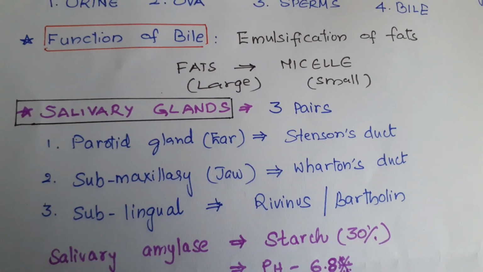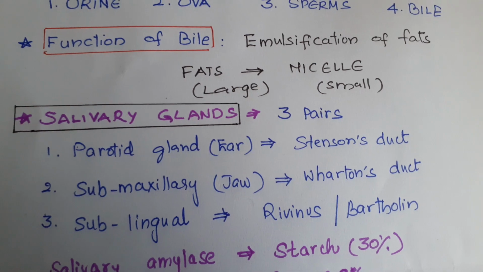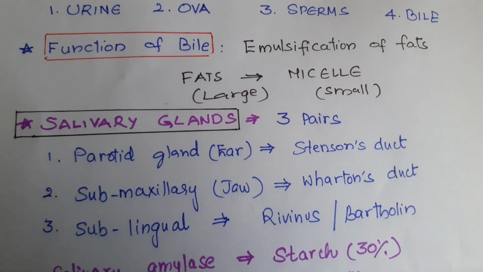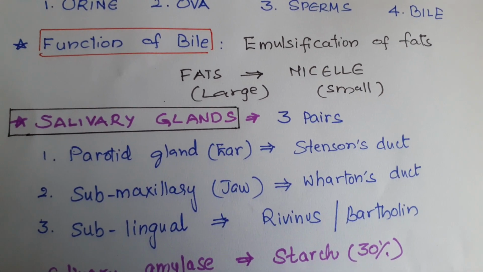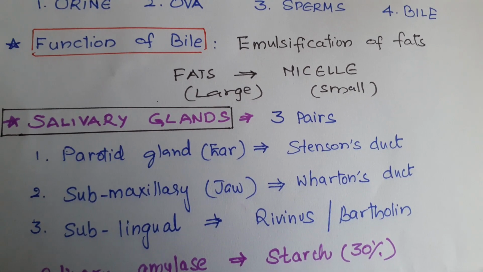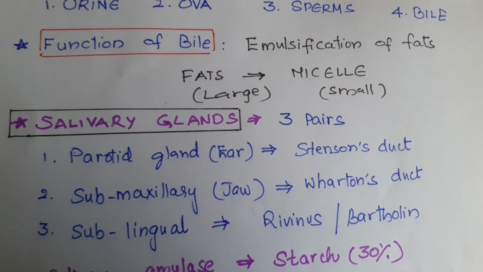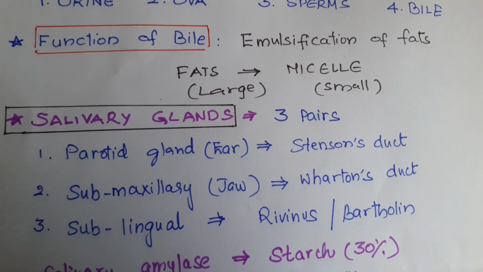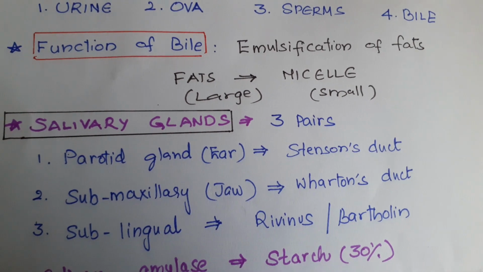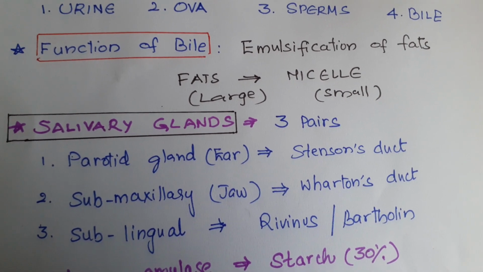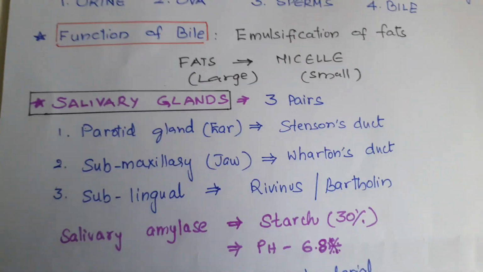Coming to the salivary glands, there are three pairs of salivary glands in human beings. First pair, parotid glands, are present below the ear. They have Stensen's duct. Second, a pair of submaxillary glands, which are present at the lower jaw. They have a duct called Wharton's duct. And sublingual glands, which are present below the tongue, have the duct of Rivinus or Bartholin duct. Out of all these, the parotid gland may be infected by the paramyxovirus and it causes mumps. Okay, that is very important.